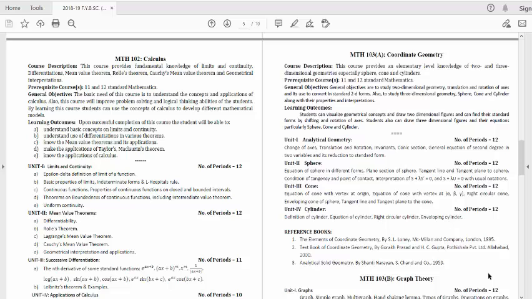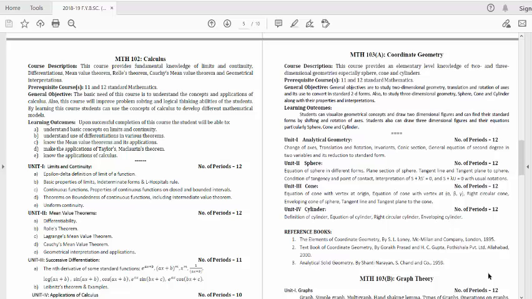The general objective for calculus is to understand the concept and application of calculus. Also, this course will improve problem solving and logical thinking abilities of students. By learning this course, students can use the concept of calculus to develop different mathematical models.